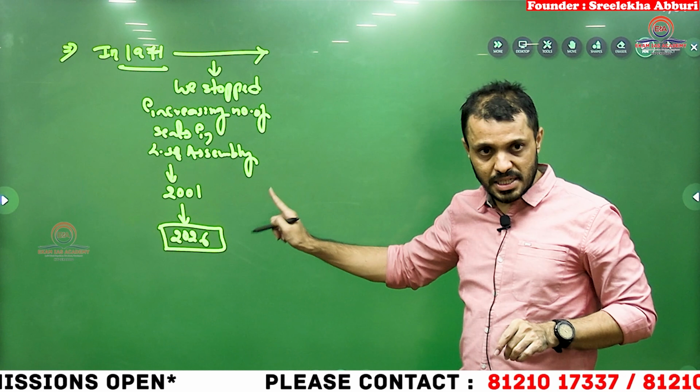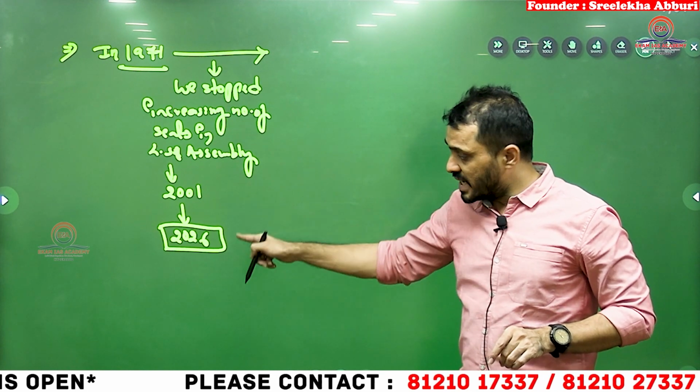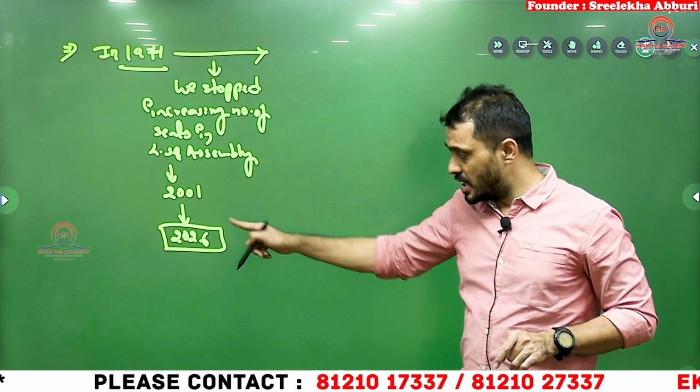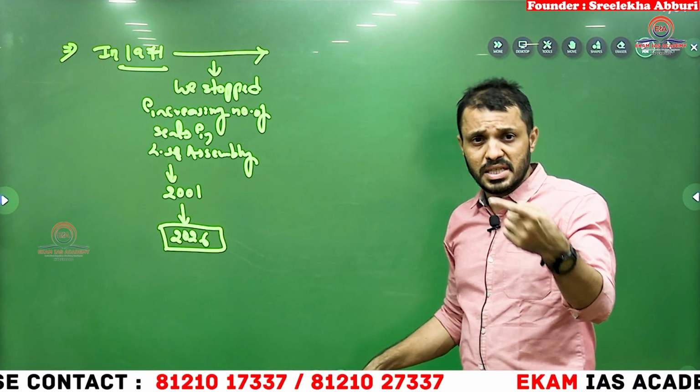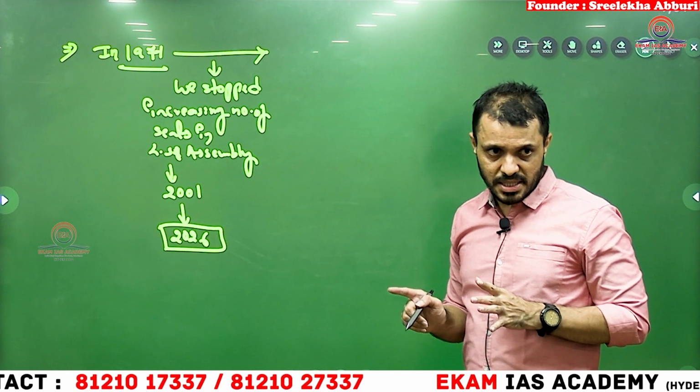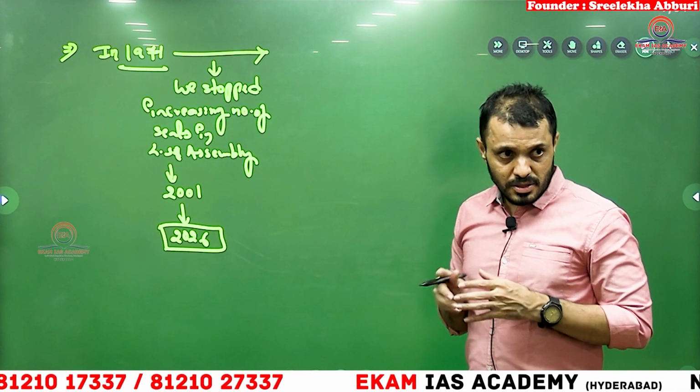Okay, students, in 1971, we stopped increasing the number of seats in Lok Sabha and we stopped increasing the number of assembly seats also. So, we do not increase till when? Till 2026. After 2026, whichever the first census comes, based on that the number of seats will be increased. So, this is about the delimitation.